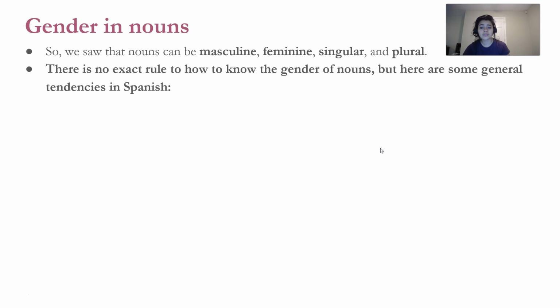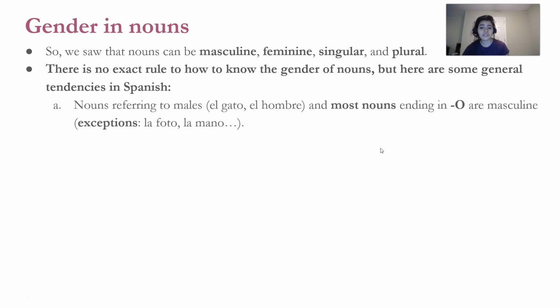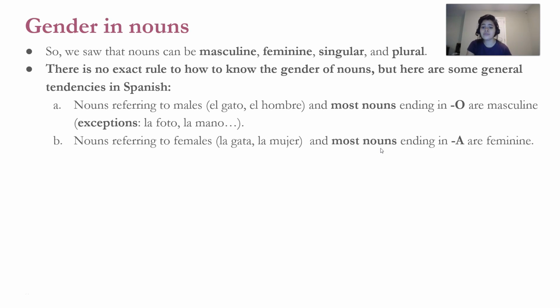There is no exact rule to know the gender of nouns, but there are some general tendencies in Spanish. Nouns referring to males, so el gato, el hombre. El gato means the male cat, right? El gato, el hombre. And most nouns ending in O are masculine, but there are some exceptions. For example, la foto, the photo, la mano, the hand.